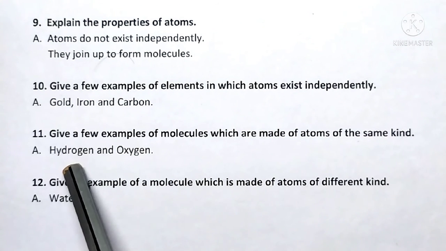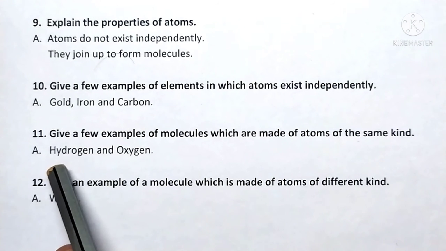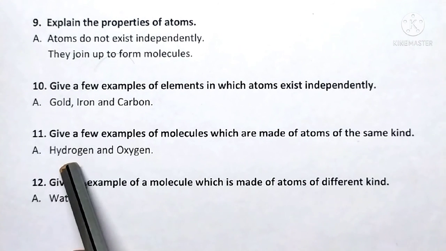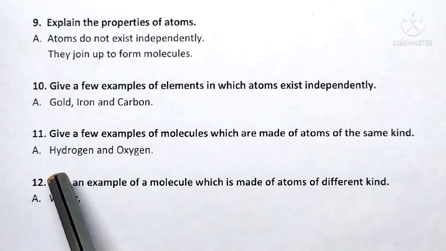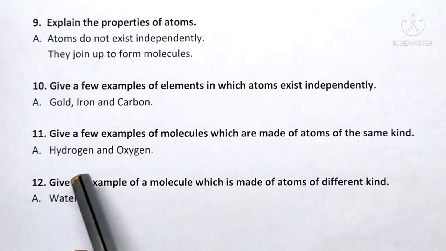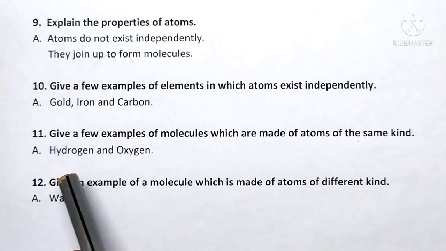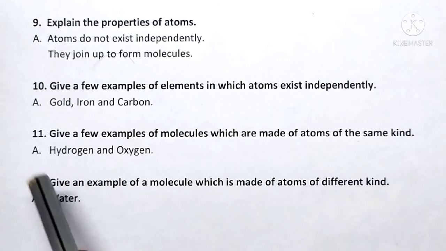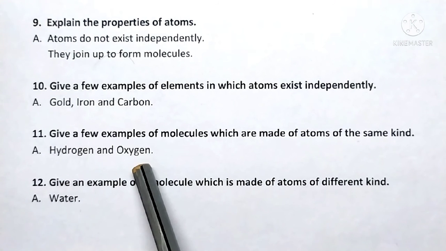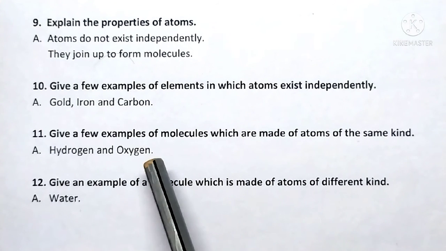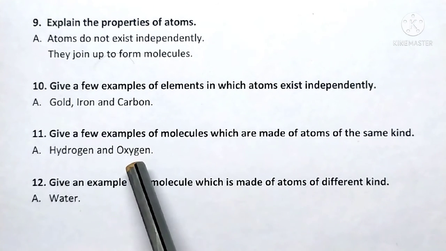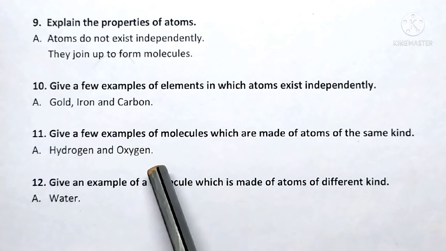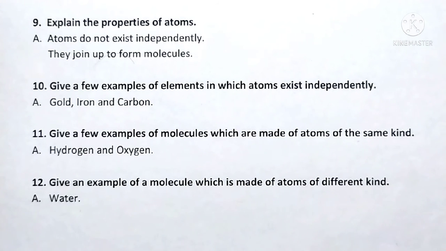Answer, hydrogen and oxygen. Because the molecular formula of hydrogen is H2. So, two hydrogen atoms combine together and form hydrogen molecules, which is written as H2. Similarly, two oxygen atoms combine together to form an oxygen molecule, which is written as O2.